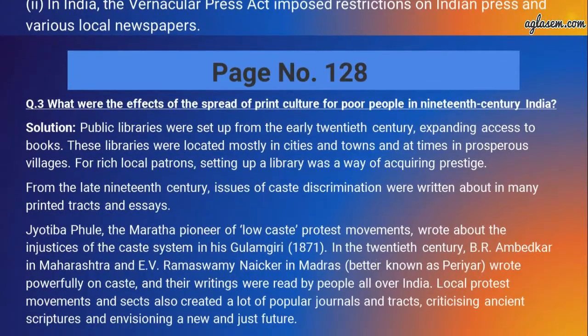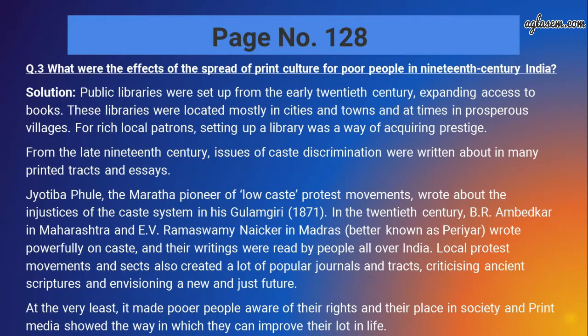Now, moving to the next question, that is question number 3 from the same page, page number 128. So guys, let's concentrate on question number 3, which says, what were the effects of the spread of print culture for poor people in 19th century India? Solution is, public libraries were set up in the early 20th century, expanding access to books. These libraries were located mostly in cities and towns, and at times in prosperous villages. For rich local patrons, setting up a library was a way of acquiring prestige.